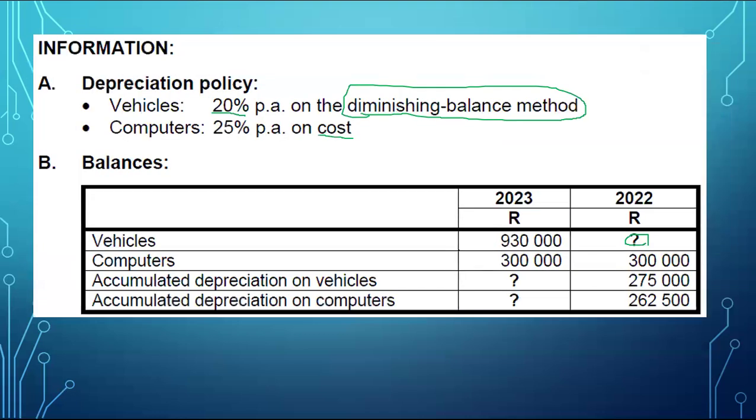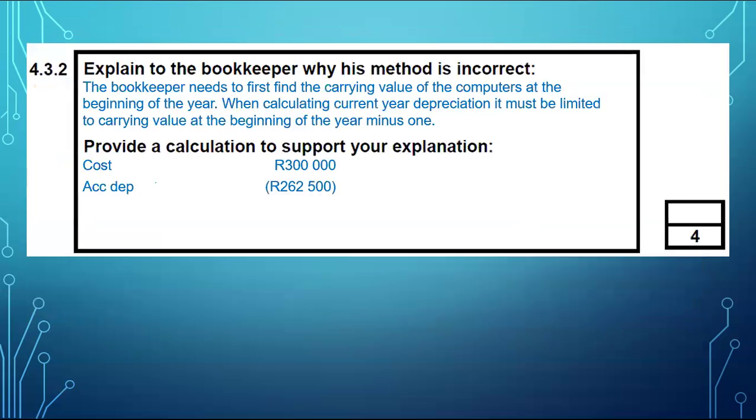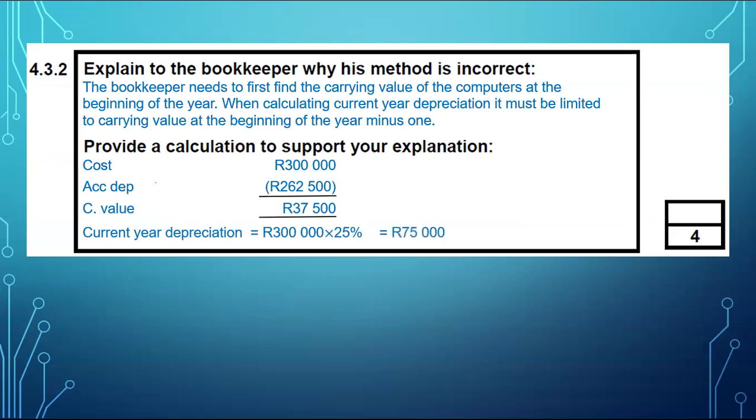Okay, this is on equipment. There it is. Accumulated depreciation on computers, it is 262,500. You see where I got it? Yeah. And then I calculated carrying value at the beginning of the year, which is 300,000 minus 262,500, and that gave me 37,500. And then the bookkeeper, as I've said, what they did was right. They calculated current year depreciation as that, and they got 75,000.